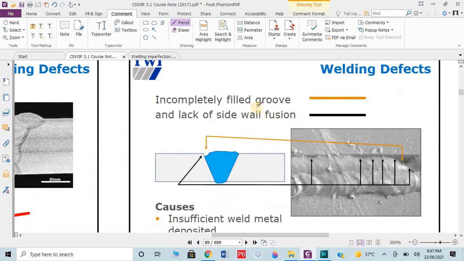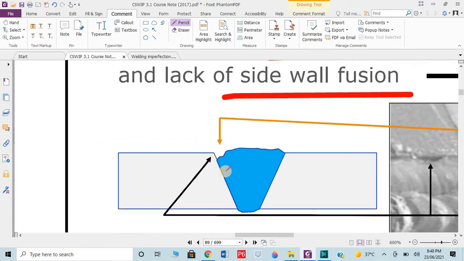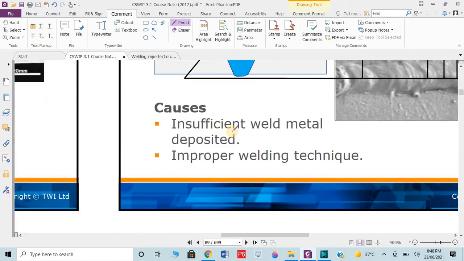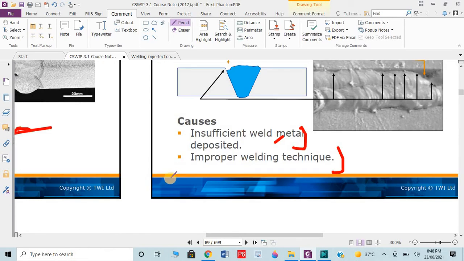Then we have the same thing, incompletely filled groove. You can see here, this is the base metal, here we have the groove. If it's not properly melted, this is incompletely fused, with lack of fusion on the side walls. If it's not properly melted on the sides, this is known as incomplete fusion. Insufficient weld metal deposited, same. Why is it not deposited? Low ampere or travel speed too high. Improper welding technique, the welder is not properly skilled, so this problem could occur.